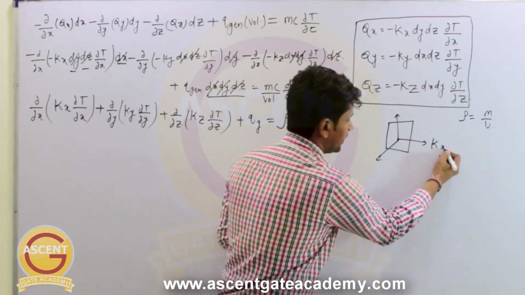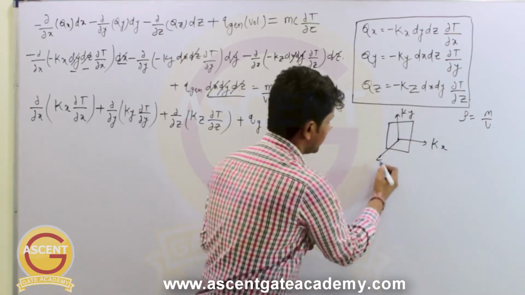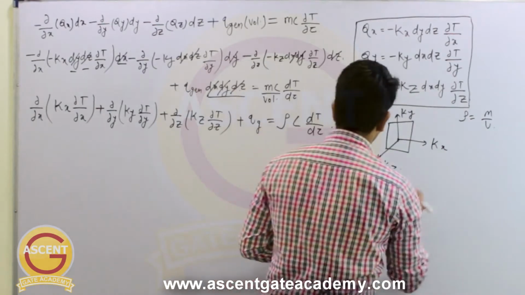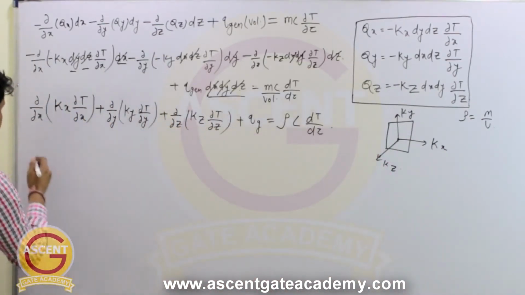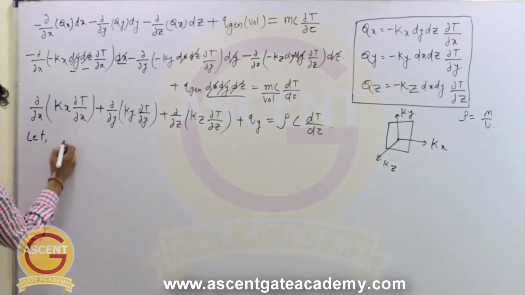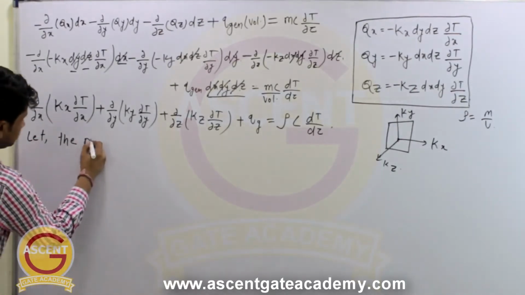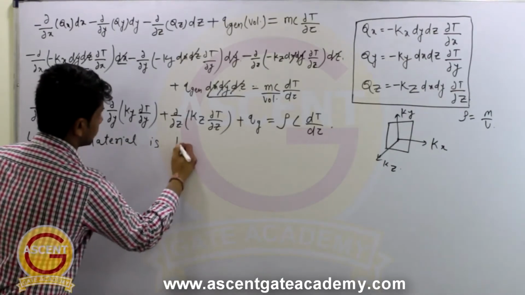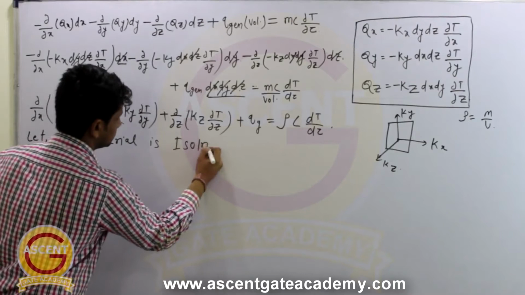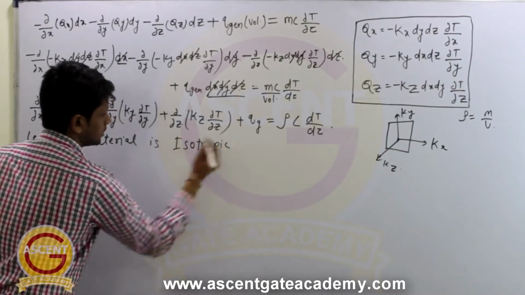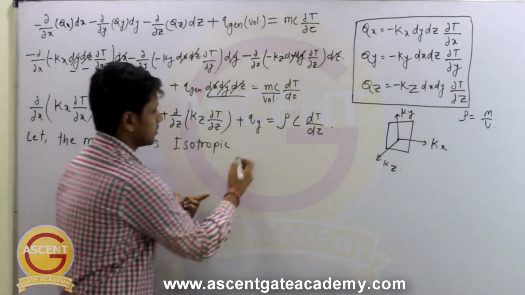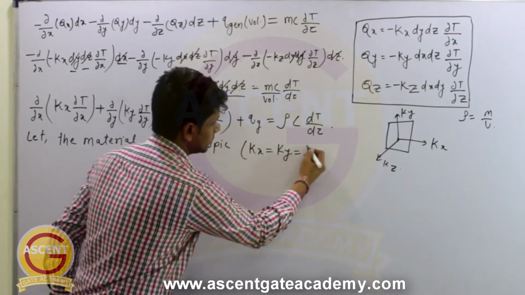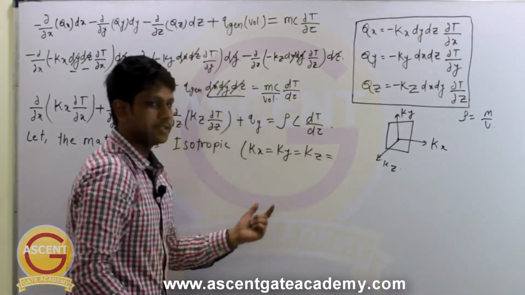So if this is kx, this is ky and this is kz, then for isotropic material, let's write down the assumption here. Let the material be isotropic. So what does that mean? For an isotropic material, kx is equal to ky is equal to kz, and let's say it is equal to k,